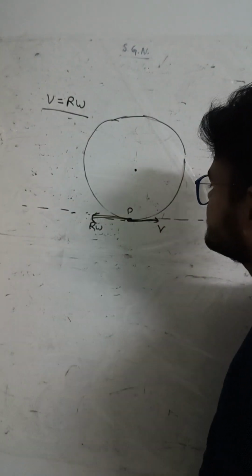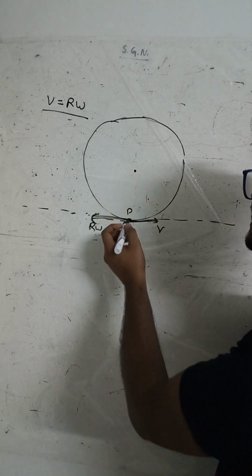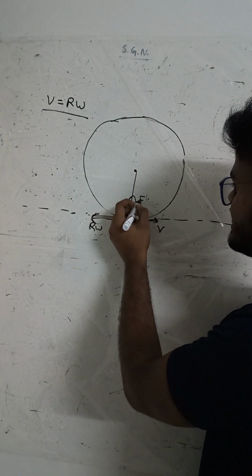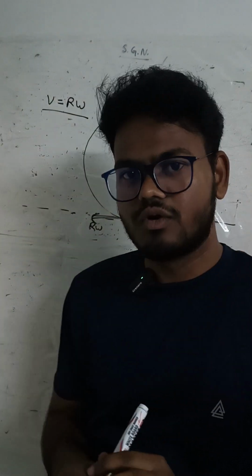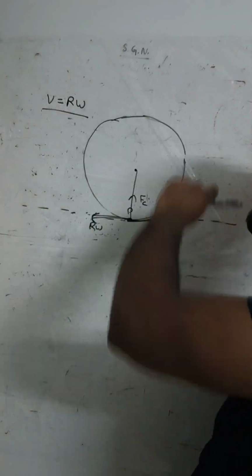In the tangential direction there is no force, but there is a force, that is the centripetal force, because it is rotating in a circle.